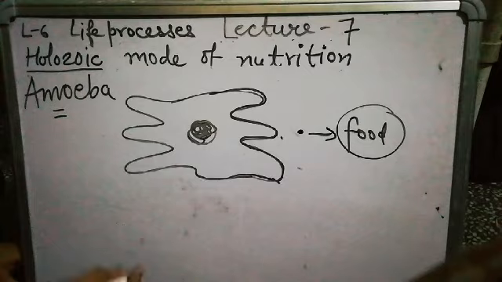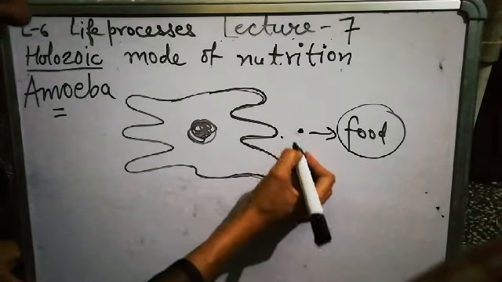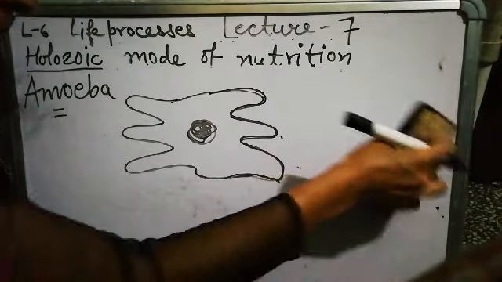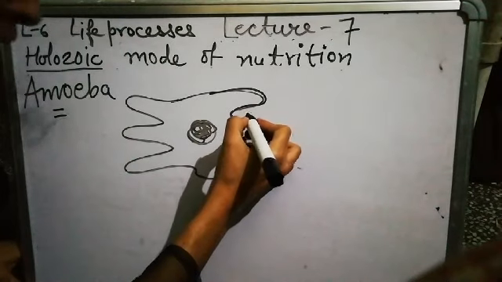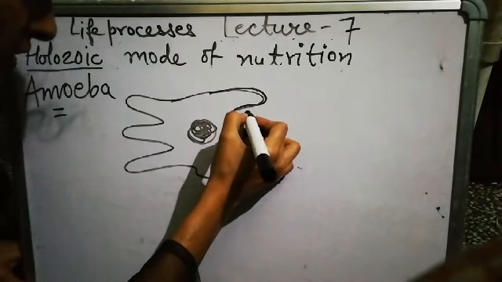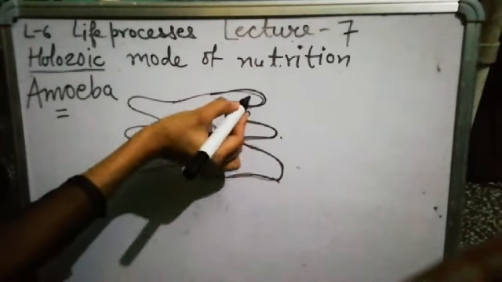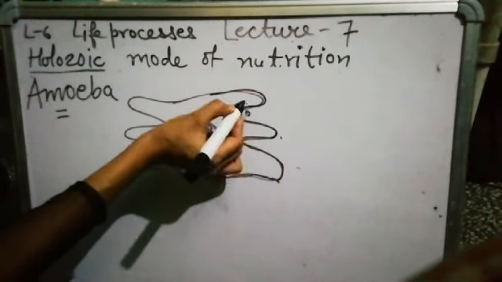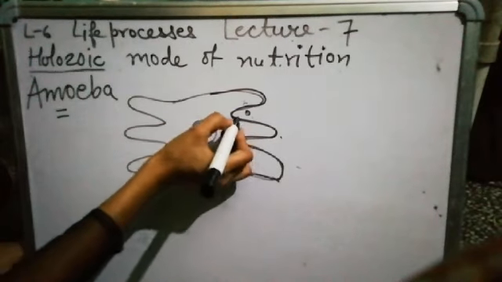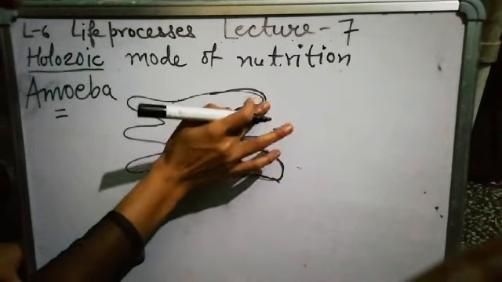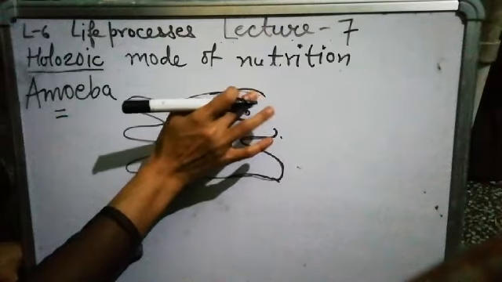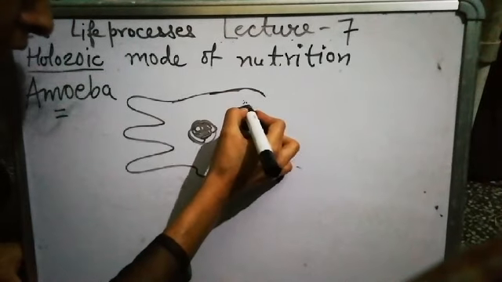After finding food, what will happen? Amoeba moves near the food. Now we can see here the food is in between two pseudopods. These pseudopods later on engulf that food in this manner.